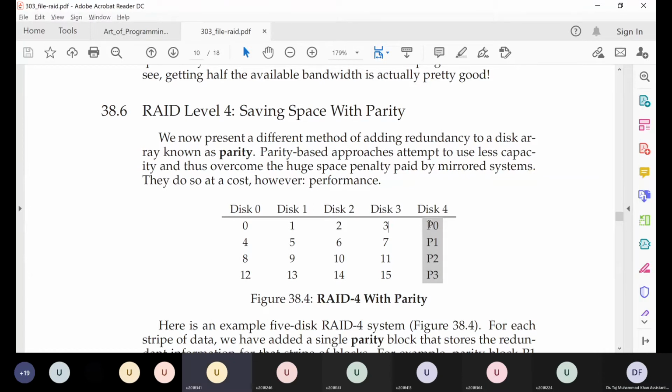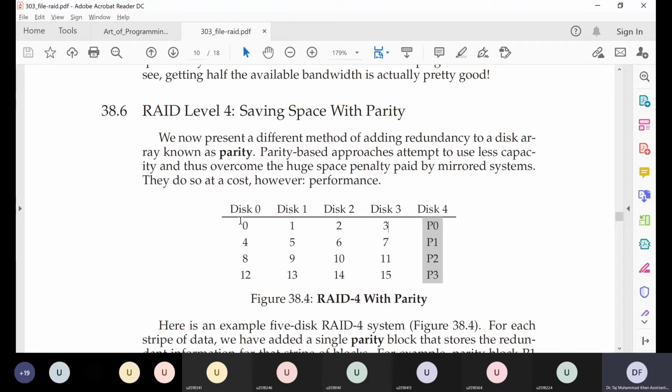I get it. Okay, so this parity bit is basically storing the information about whether the number of ones in the respective 4 bits is even or odd.